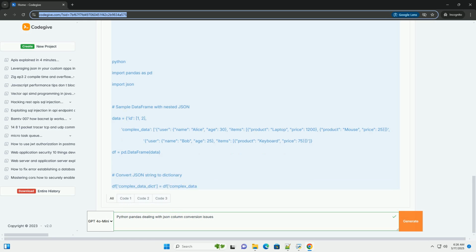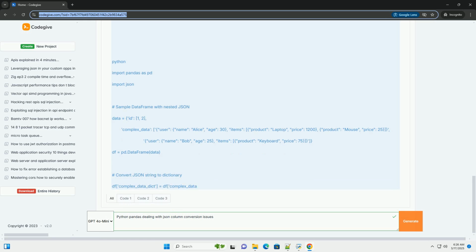pd.read_json reads JSON files or JSON strings directly into a data frame. This is more suitable if your entire data source is JSON. 3. Handling nested JSON structures, lists of dictionaries, dictionaries within dictionaries. JSON data can be deeply nested, requiring a more robust approach to extract the desired information. Explanation. Nested dictionaries. Accessing values within nested dictionaries is done using chained key lookups, for example x['username'].